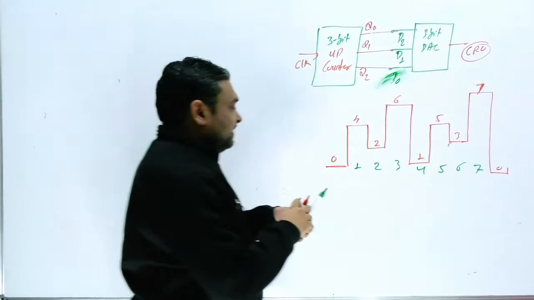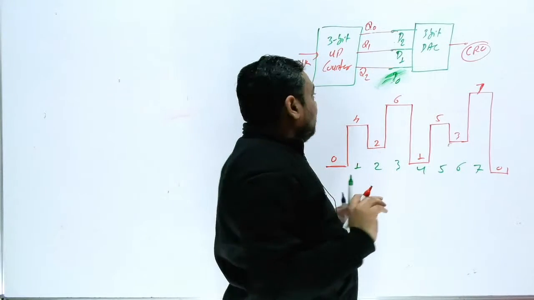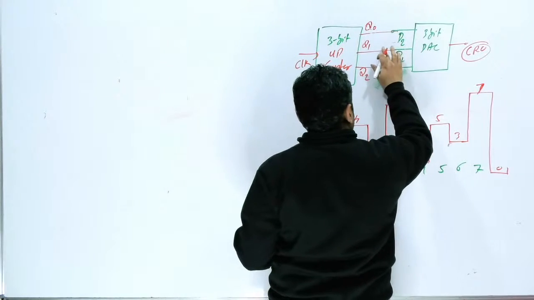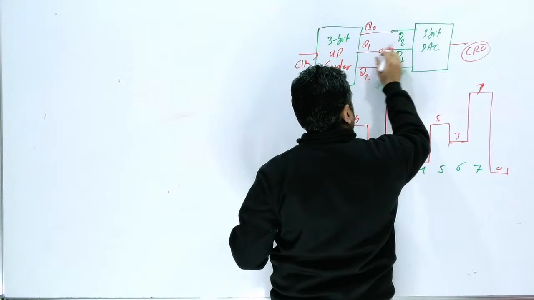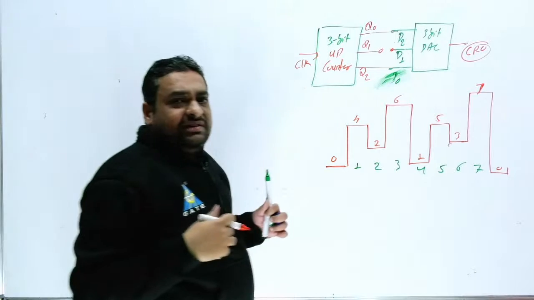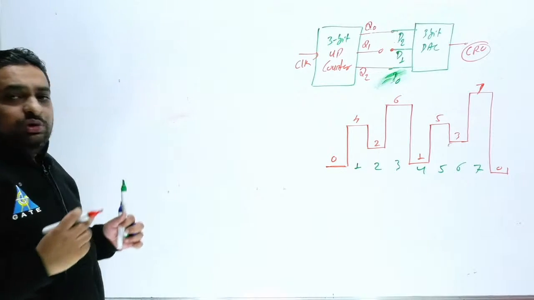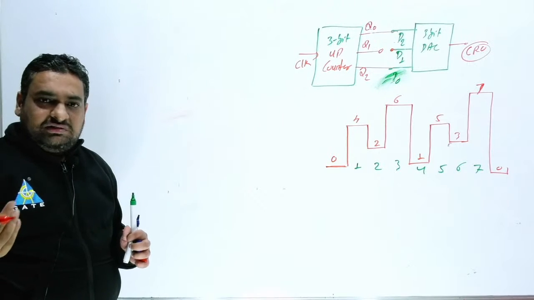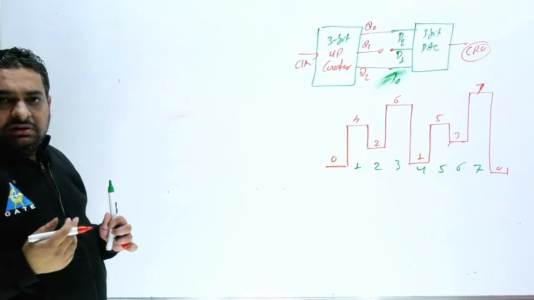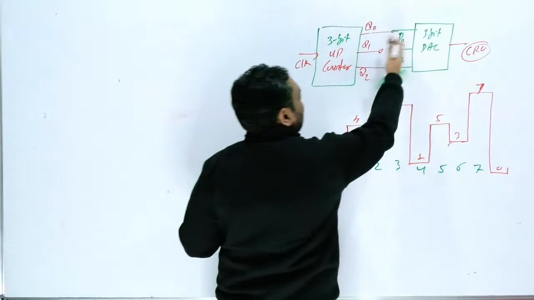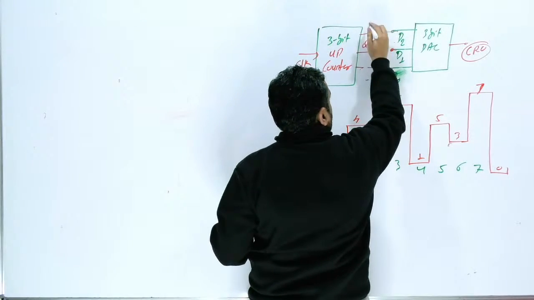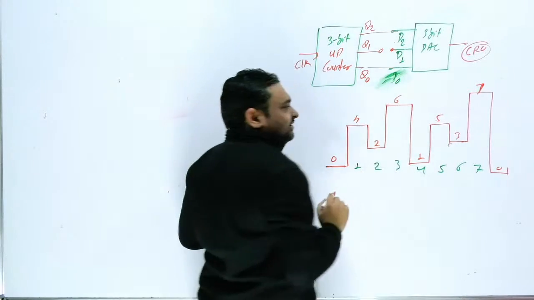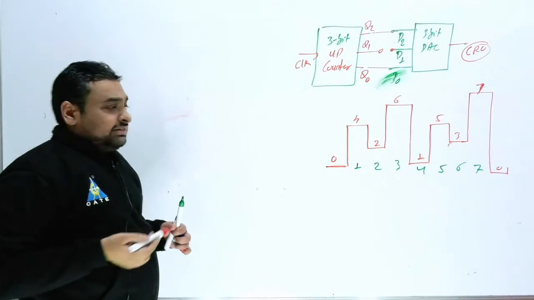Yes, it can happen. Suppose for example, here in any way you have connected this connection, but by mistake, suppose this is a loose connection. It can be possible. So any connection can be a loose connection. Suppose if you get a loose connection, here you will get output, but here you will not get output. So suppose this is Q2, this is Q1, and this is Q0, and suppose by mistake this connection is loose. Then what will be the output?